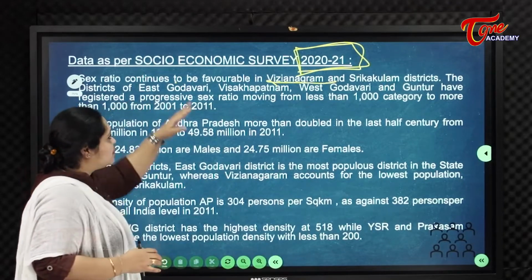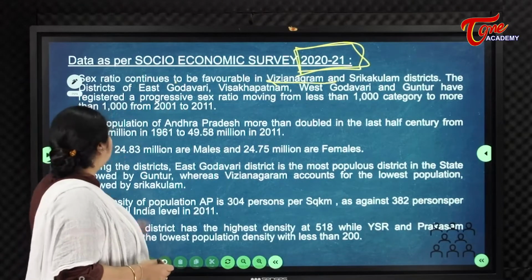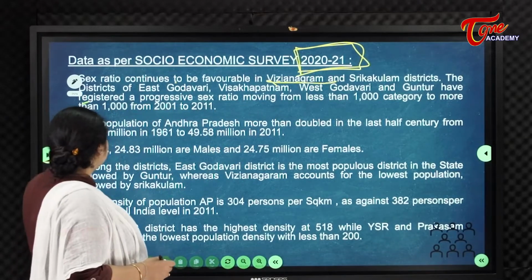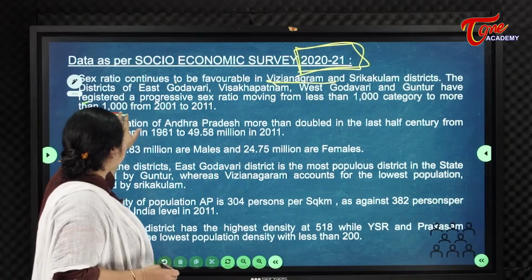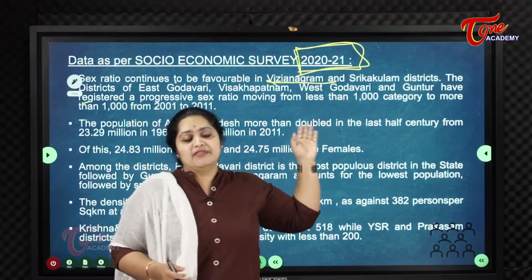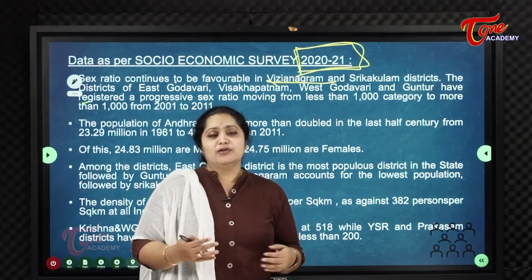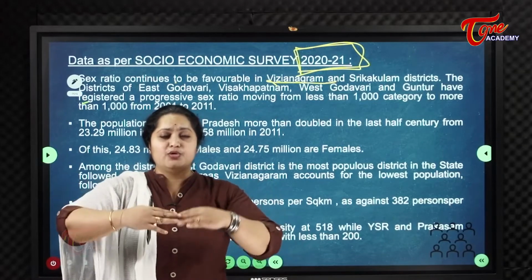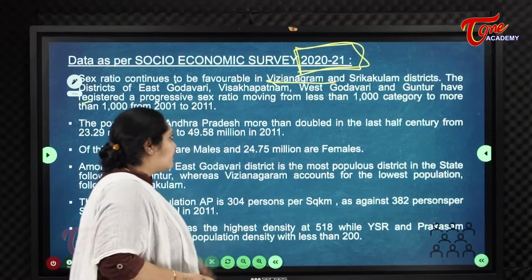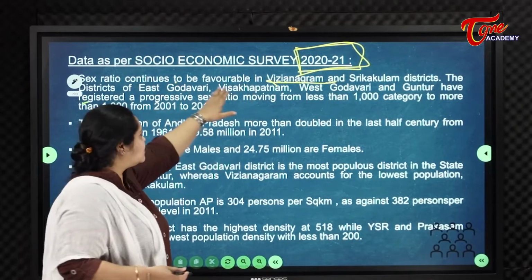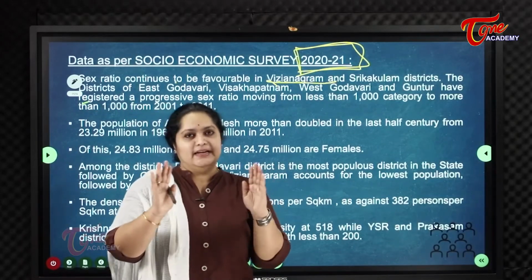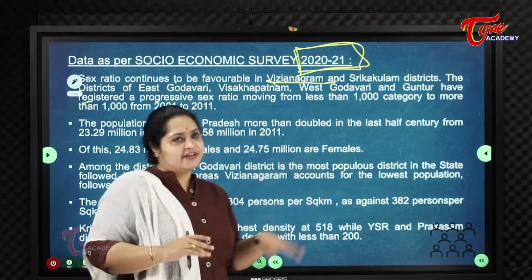The districts of East Godavari, Visakhapatnam, West Godavari and Guntur have registered a progressive sex ratio, moving from the less than 1000 category to more than 1000 from 2001 to 2011. That is a progressive sex ratio, meaning an increase to more than 1000. But this is a favorable condition. Vijayanagaram and Srikakulam have favorable conditions, not exactly fully, but they are favorable.